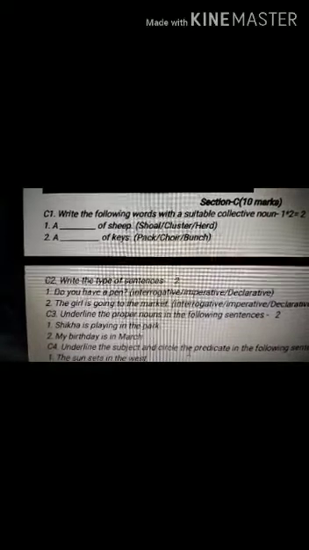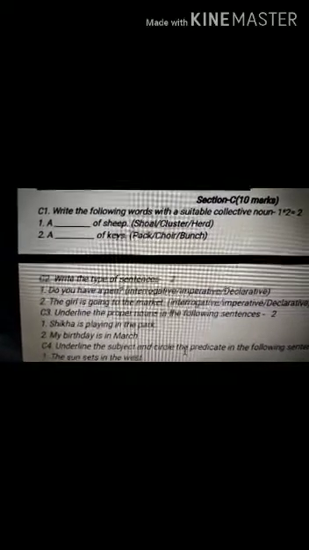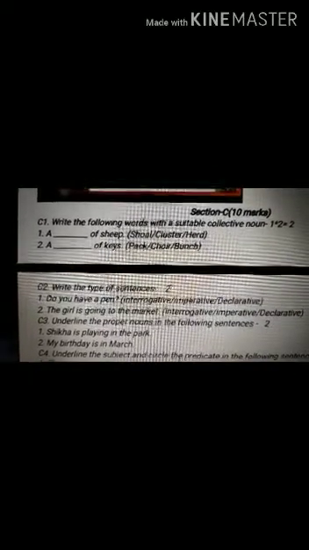And the first question is collective noun. This I can't do anything about, you have to learn it, dear. Collective noun means a group of something, some or someone. The word which is used for a group, that you have to learn. Like a dash of sheep, what will it be called? Shoal? No, that is a group of fish. Cluster? No. Herd? Yes. So that you have to fill. For that you have to learn, dear. I cannot help you out in this.